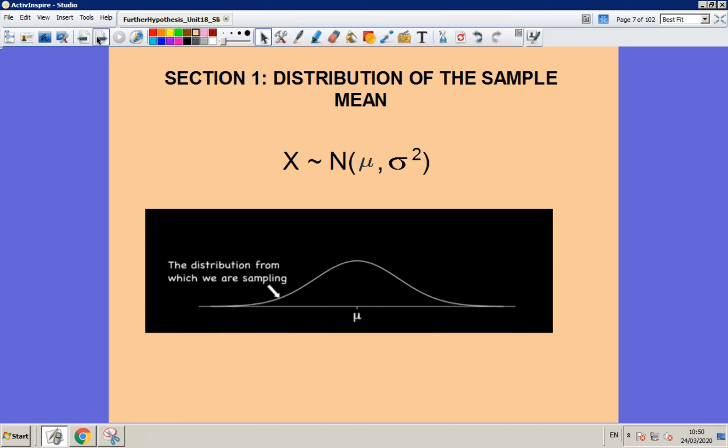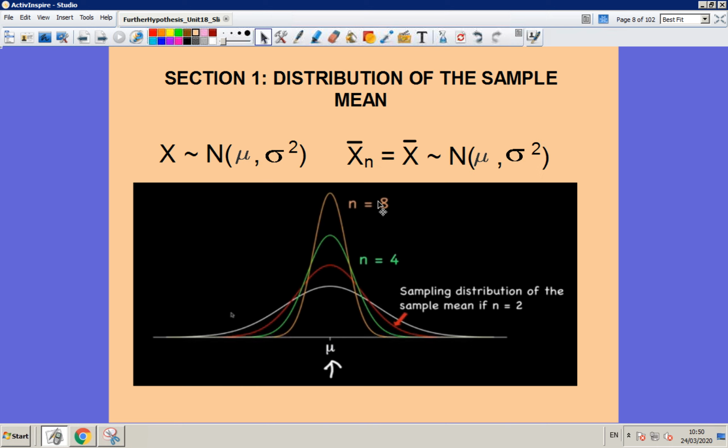Okay, so we use this notation x bar n, although usually it's just written as x bar, and that's saying that we can create a new random variable which is equivalent to the sample mean.